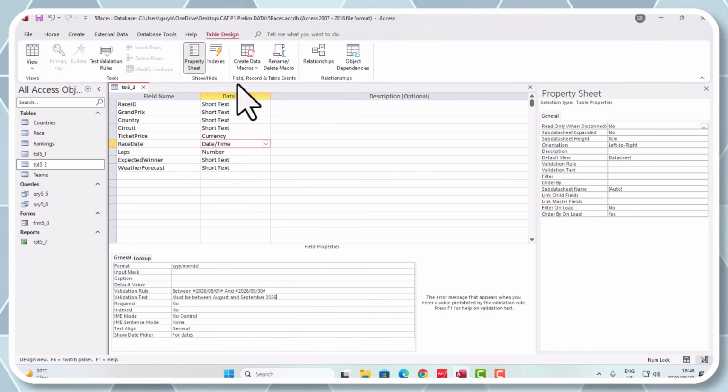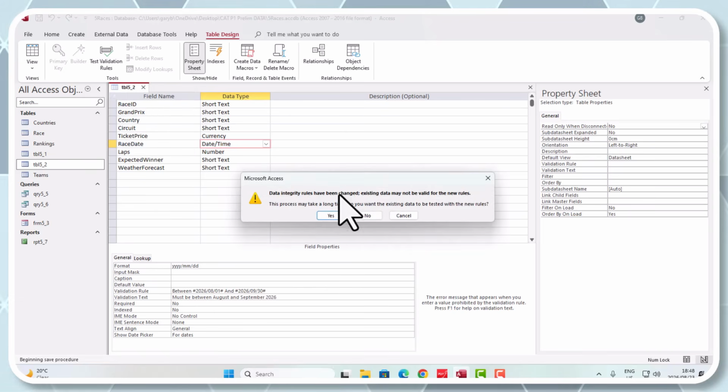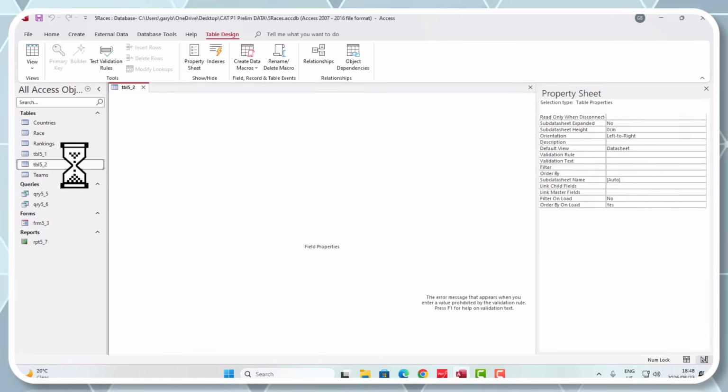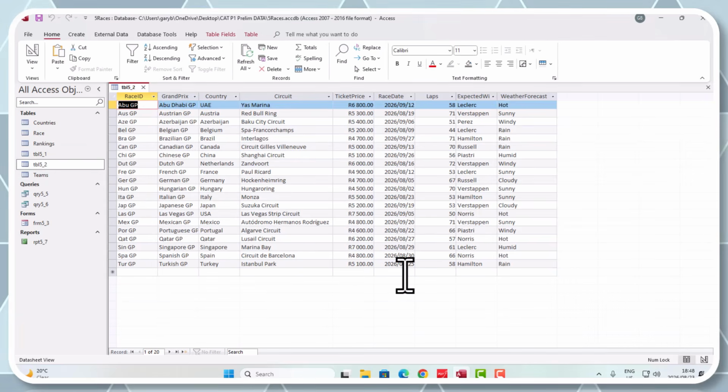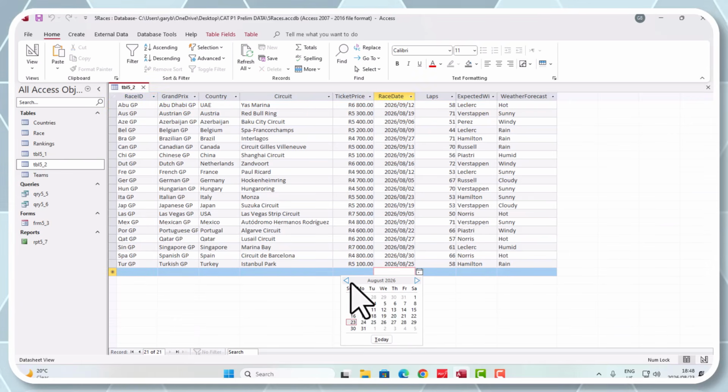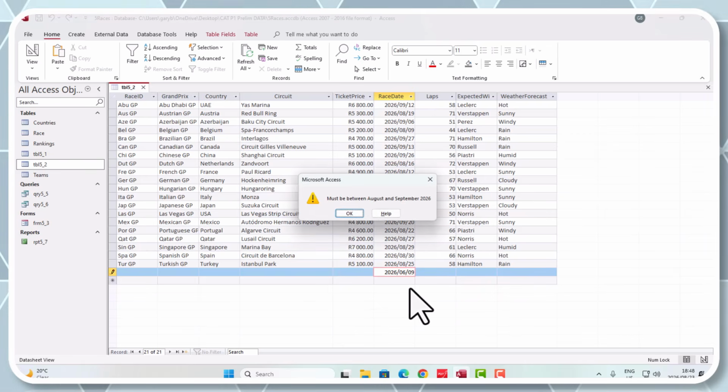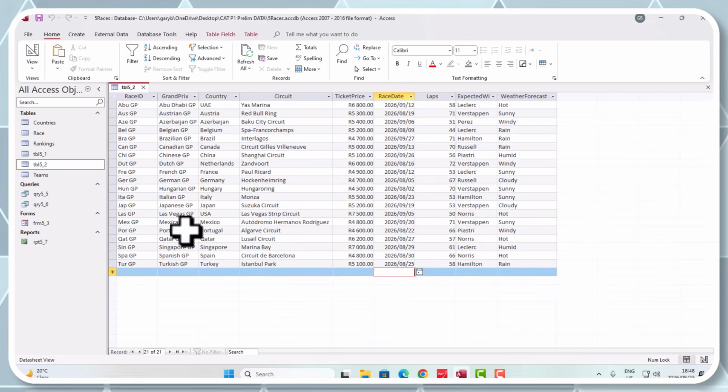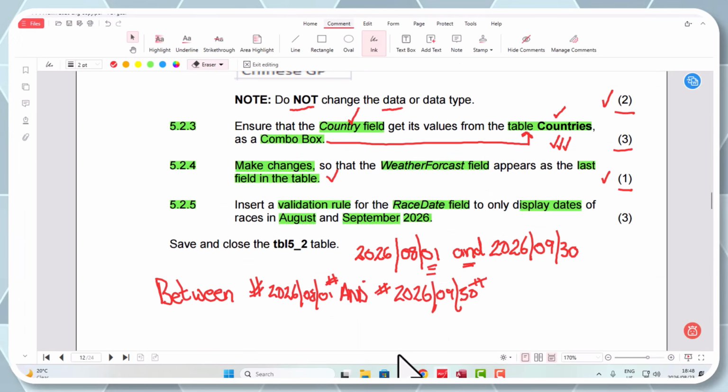Okay, right, so let's go and save this one. And we save it. And if I go to the race date and change something in here, let's just test it quickly. I'm going to go to June. Let's see if it will accept it. No. Must be between August and September 2026. So I've tested my rule. I know it works. Can you see that, grade 12s? All right, good stuff. So I'm going to escape on that one. I know that that part is working, and I am going to go get my marks for that one. Thank you very much. Any marks are good marks, hey guys.